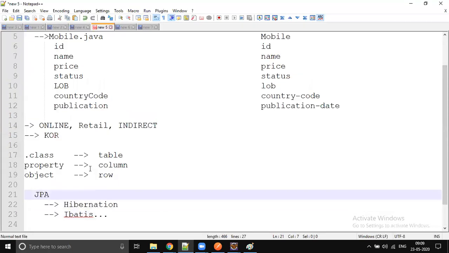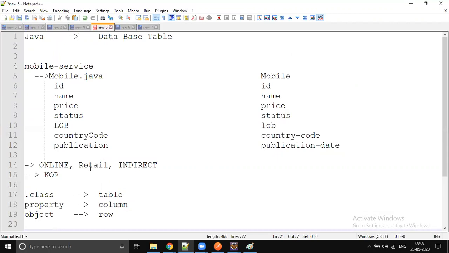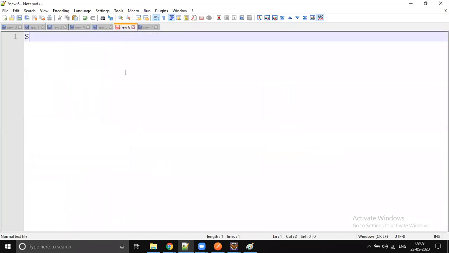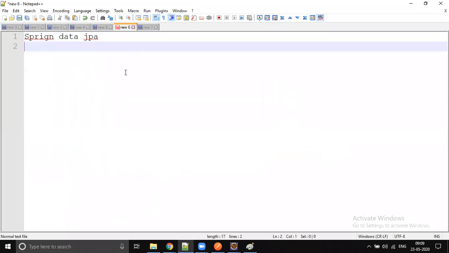Okay, with this we are done with the theory. Let's jump into the real-time implementation: how we are going to fetch the data, create the data, read the data. Those things we will try. But one more thing: Spring Data JPA is a separate project, like our Spring MVC and Spring Core.